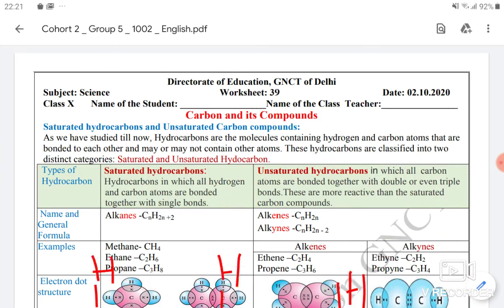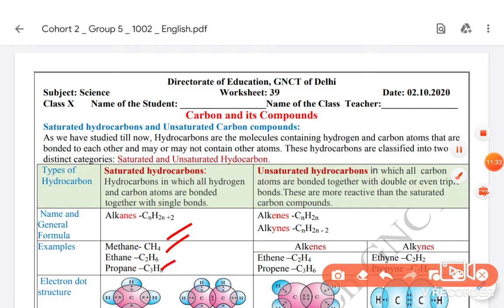So now look at your table, the same formula has been given: CH4, C2H6, C3H8. So if we have 90 carbon atoms, we can't write the structure of 90 carbon atoms. Writing the structure will be a cumbersome project. So how will you know how much hydrogen will be there?